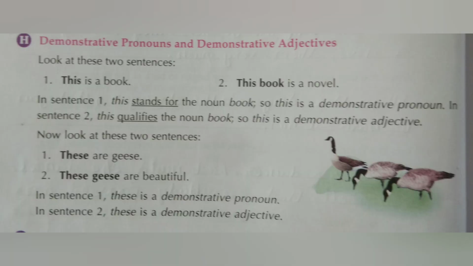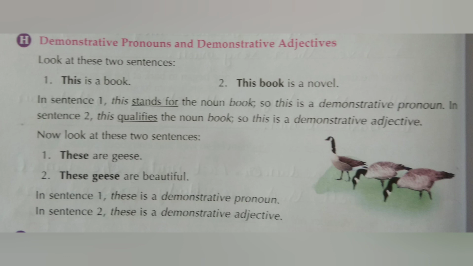Look at these two sentences. First, this is a book. Second, this book is a novel. In sentence 1, this stands for the noun book. So this is a demonstrative pronoun. In sentence 2, this qualifies the noun book. So this is a demonstrative adjective.